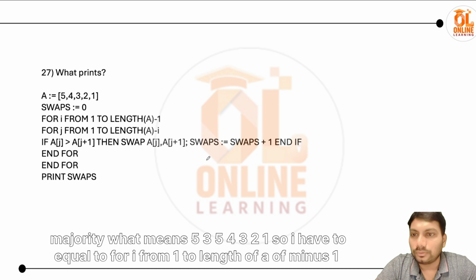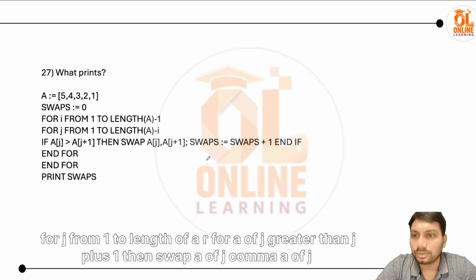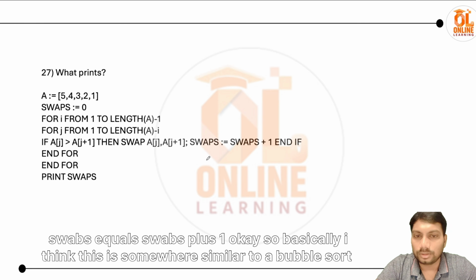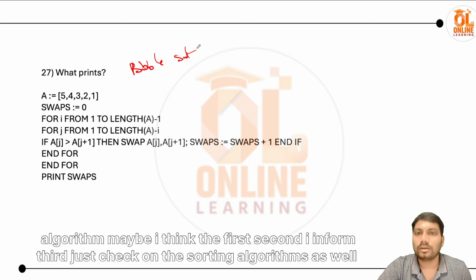What prints? 5 3 5 4 3 2 1. swaps equal to 0. for i from 1 to length of a minus 1, for j from 1 to length of a, if a of j is greater than a of j plus 1, then swap a of j, a of j plus 1, swaps equal to swaps plus 1. Okay, so basically I think this is somewhere similar to a bubble sort algorithm.